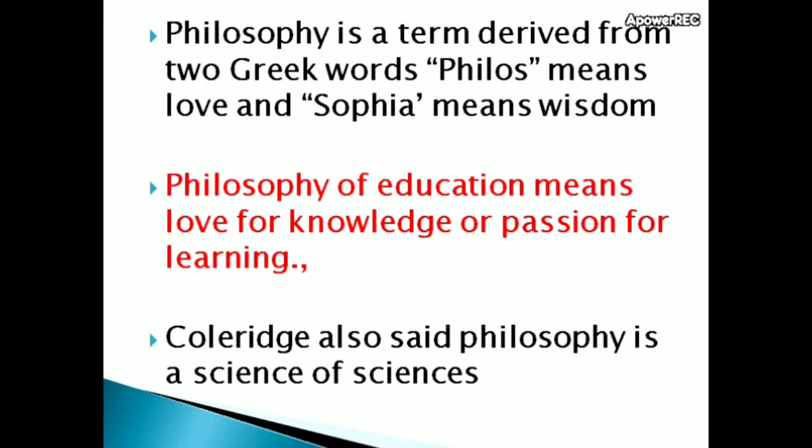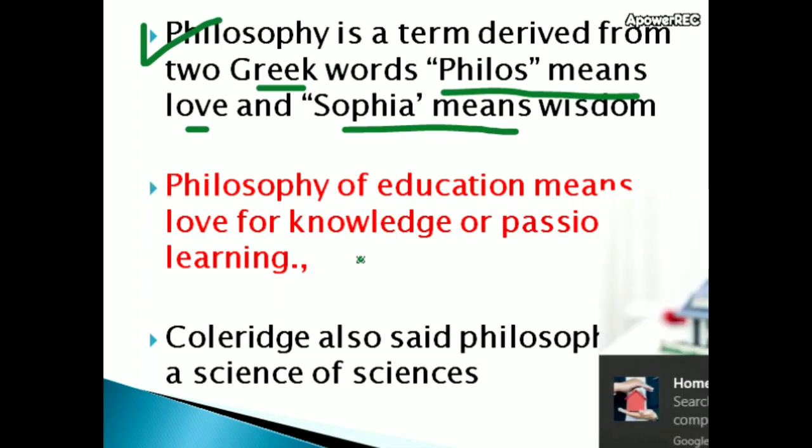Philosophy is a term derived from two Greek words. Please listen. Two Greek words: philos, which means love, and Sophia, which means wisdom. You may get questions. Philosophy is a term that is derived from Greek words: philos means love, and Sophia means wisdom.